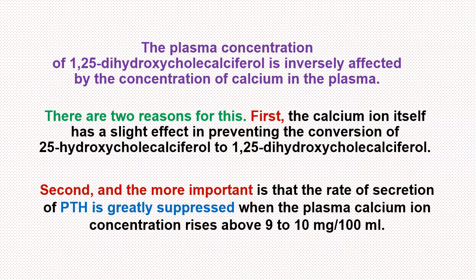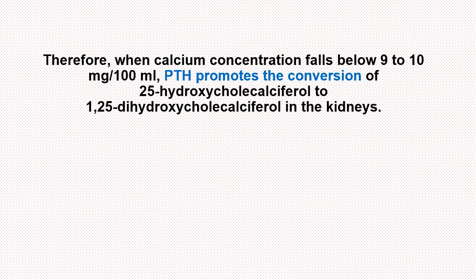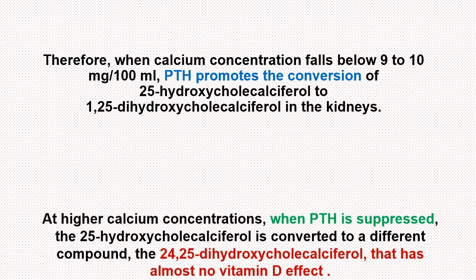plasma calcium ion concentration rises above 9 to 10 mg per 100 ml. Therefore, when calcium concentration falls below 9 to 10 mg per 100 ml, parathyroid hormone promotes the conversion of 25-hydroxycholecalciferol to 1,25-dihydroxycholecalciferol in the kidneys.